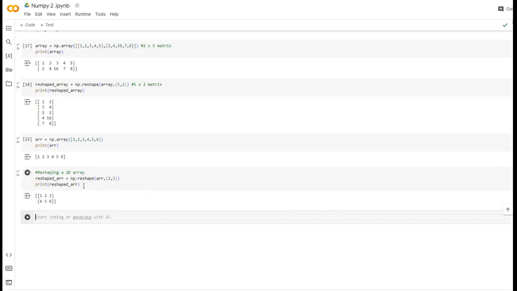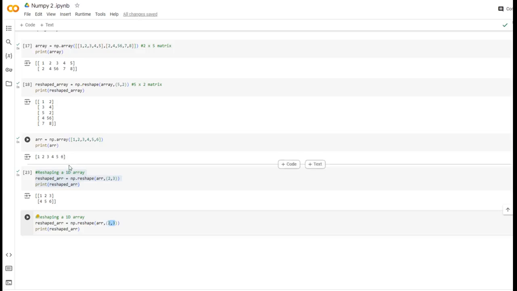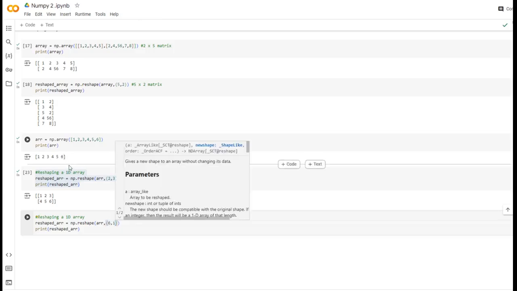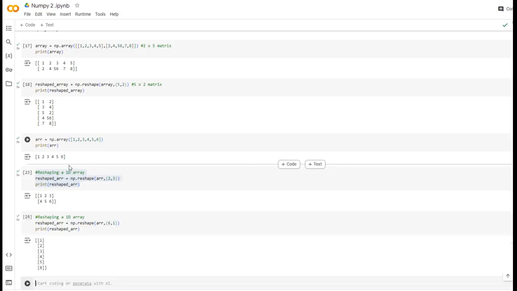You can also reshape this, not necessarily into multiples. This is a 1 cross 6 matrix, right? 1 row and 6 columns. I can also give 6 comma 1. If I give like that, it will give 6 rows and 1 column.